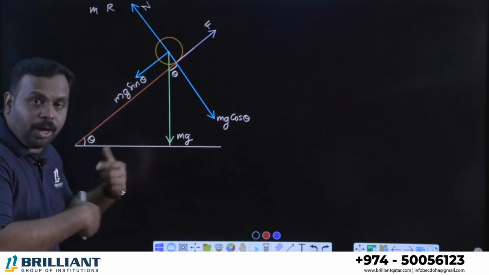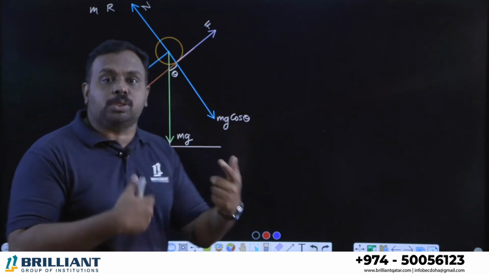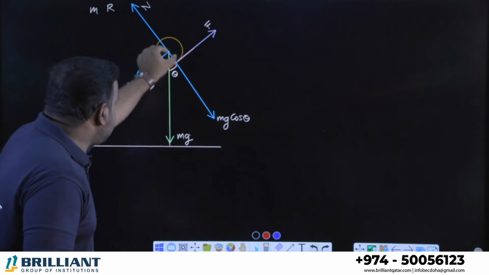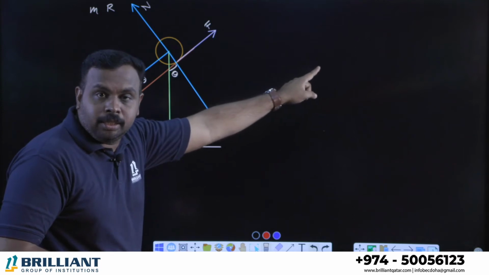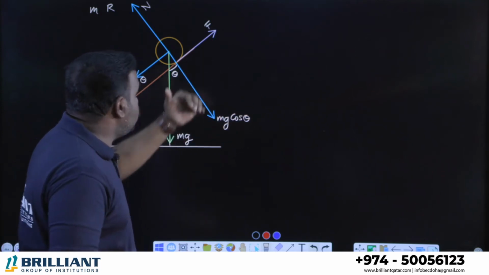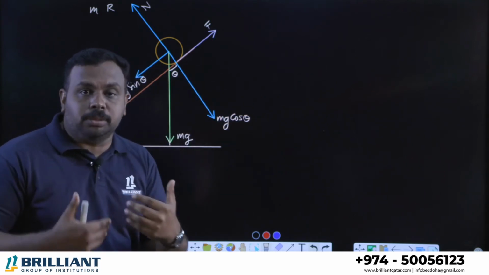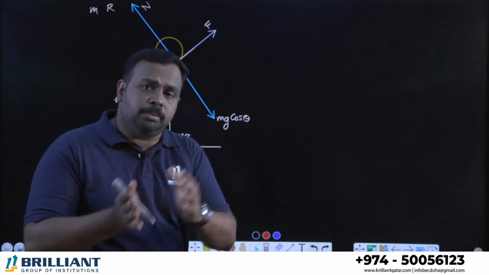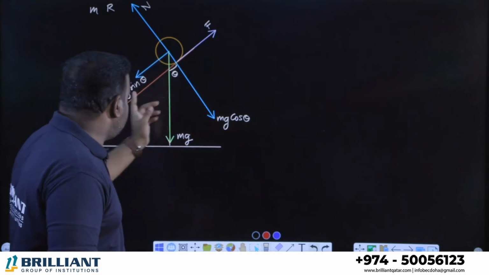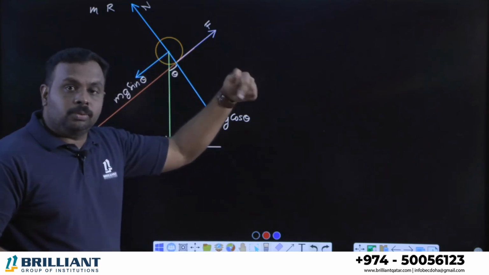Then you have to check, is there any force opposing that motion? mg sin theta is acting in this direction and friction is acting in the opposite direction, right? So these are the two forces which determine the body's motion. And what will be the net force? Here, how can you find the net force? The bigger one minus the smaller one, right? So we have two forces, mg sin theta and F. Which is the bigger one?